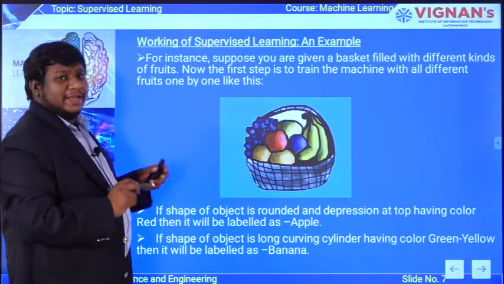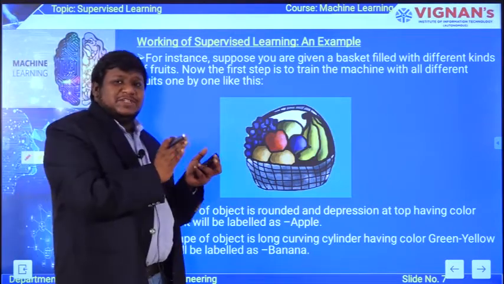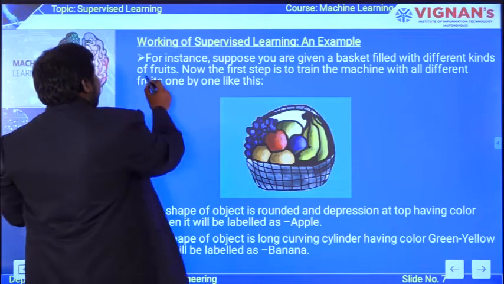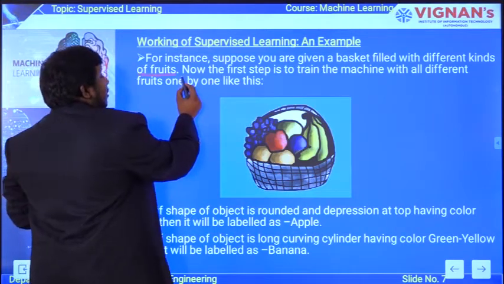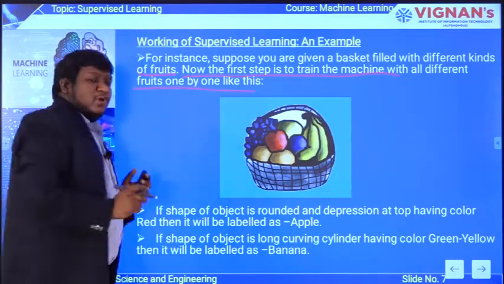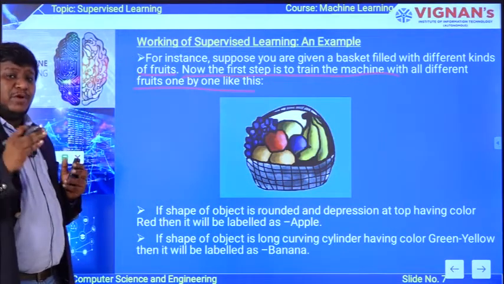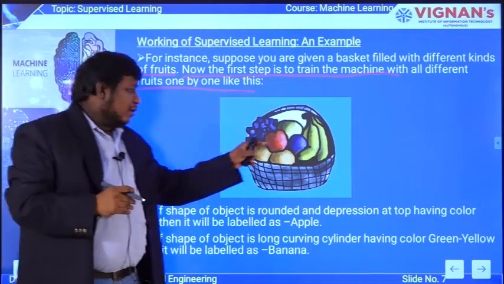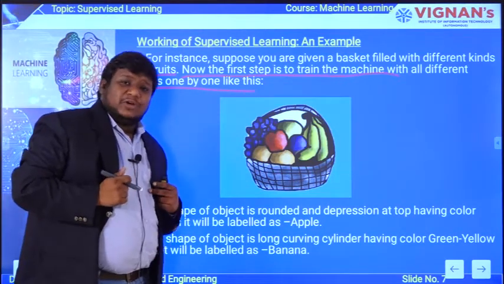So I am taking here a case, I am taking a basket which is full of fruits. So that is my first step here. Then the first step in the process is to train the machine with all different fruits one by one like this. Before the machine needs to predict what sort of fruit is there in the basket, first I have to train the model.